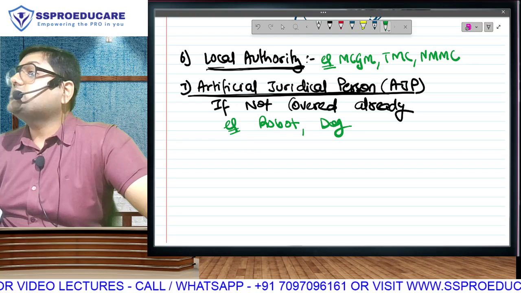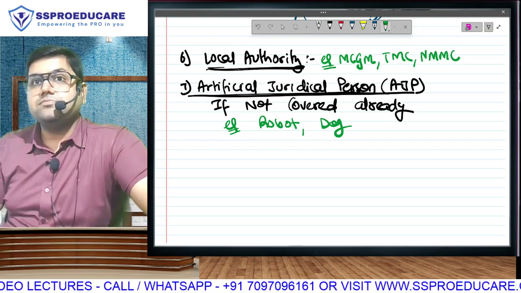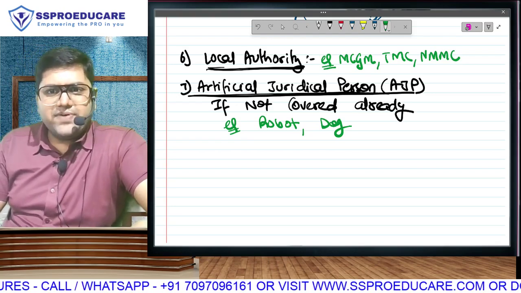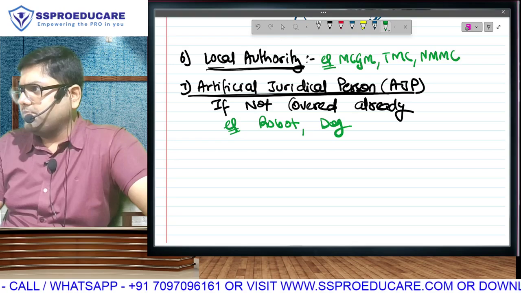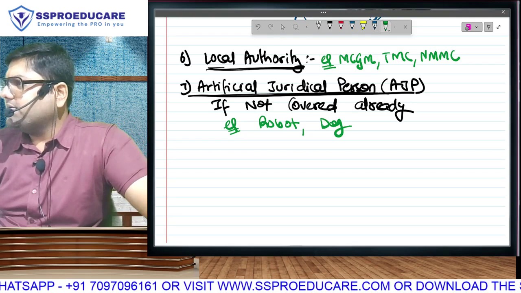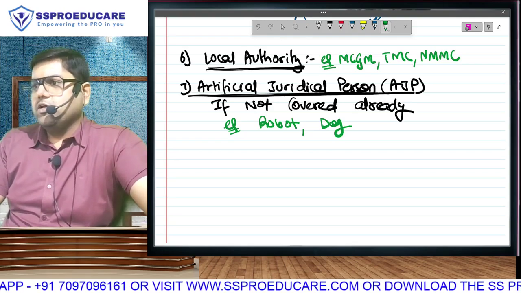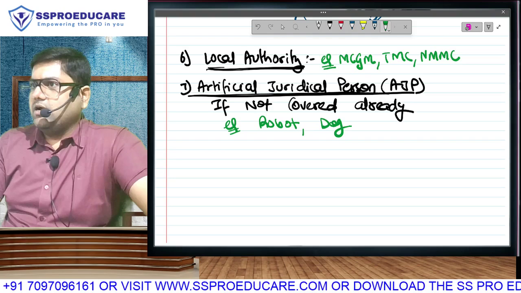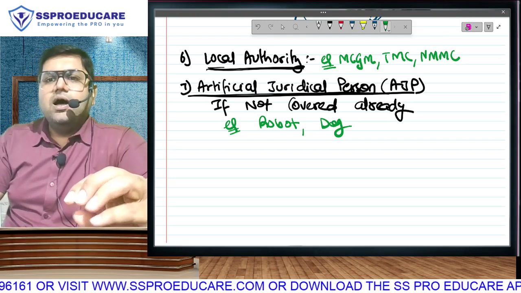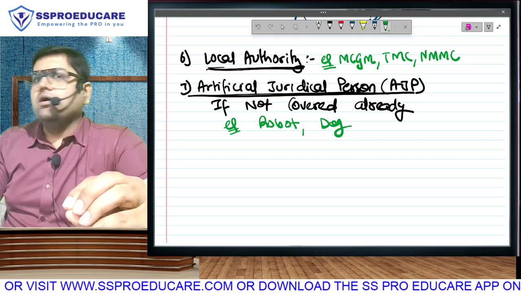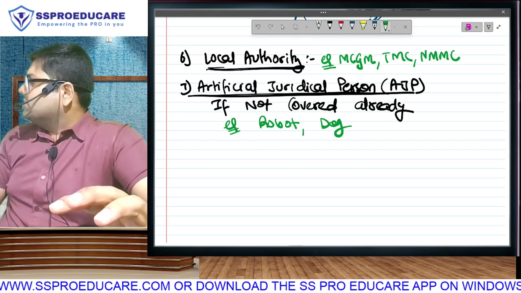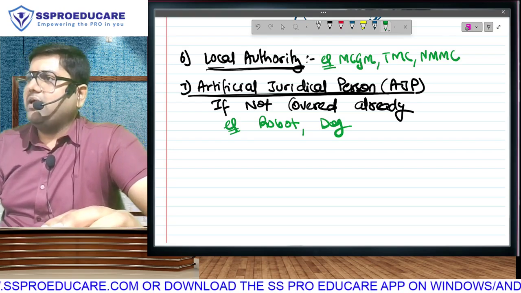To complete our first chapter, we had to learn only 3 concepts: person, previous year, assessment year. As far as the meaning of previous year and assessment year is concerned, you already have some understanding. First year we earn income, next year we calculate. The year of earning income will be called previous, and the very next year when we calculate, we assess. So I hardly need any time for explanation of the budget applicable for your exam. The moment I complete the explanation of PYAY, I will leave your class.